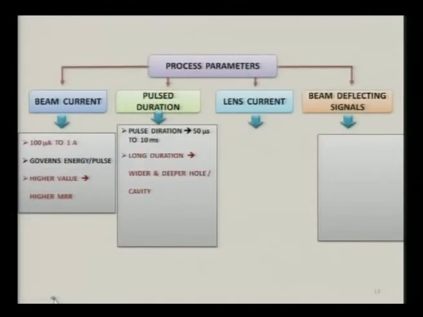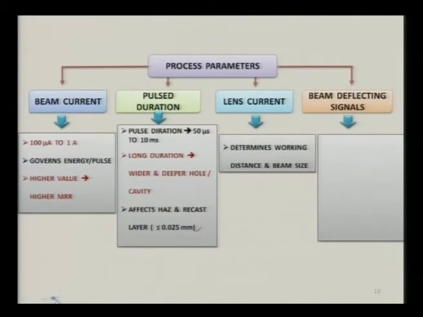Now pulse duration normally varies between 50 microsecond to 10 millisecond depending upon the requirement. Smaller the pulse, better is the accuracy, but lower is the material removal rate normally. Long duration gives you a wider and deeper hole cavity. It affects the heat affected zone and recast layer. I have already discussed heat affected zone and recast layer at many places, so I am not going to repeat it. The size of the recast layer is normally around 25 micron or less.